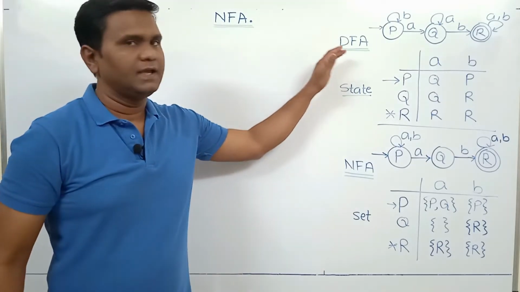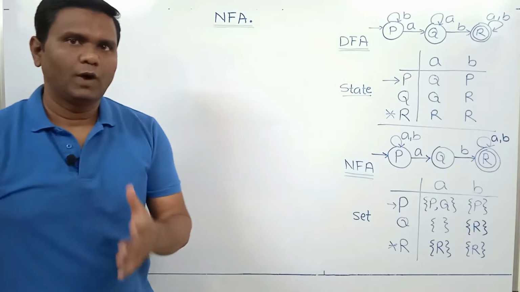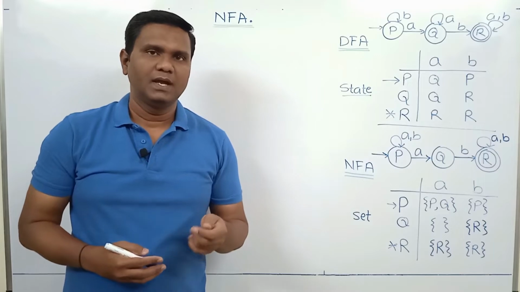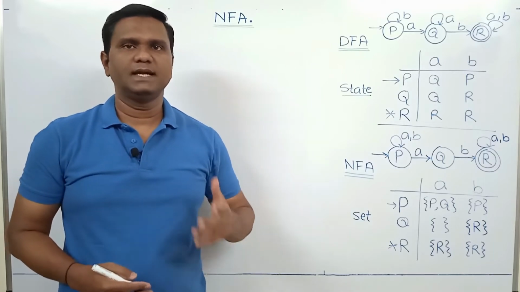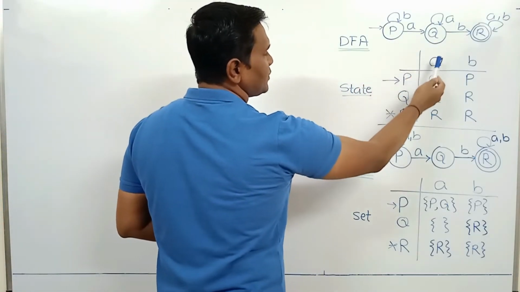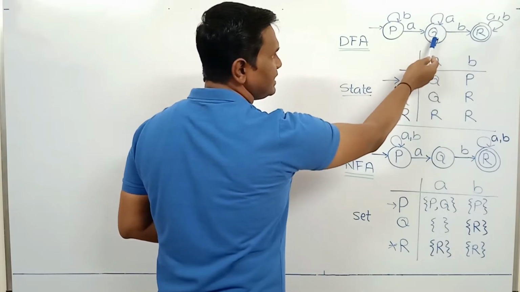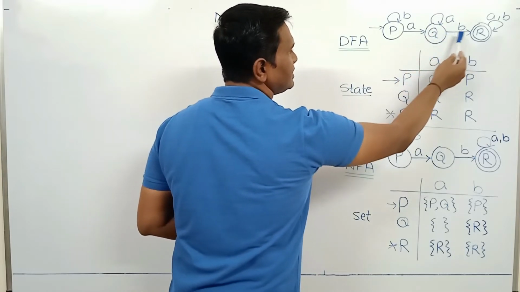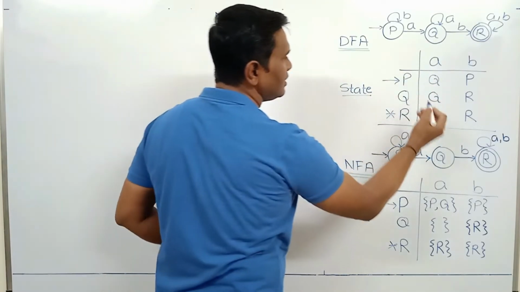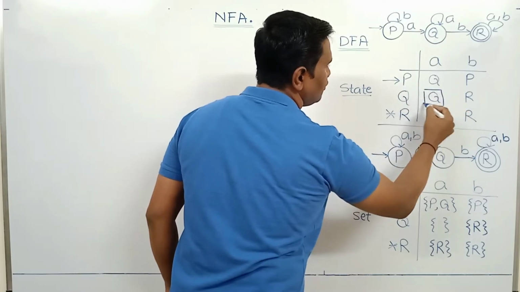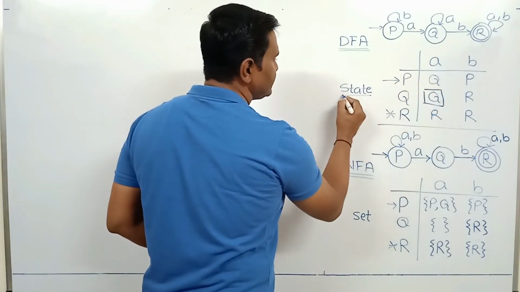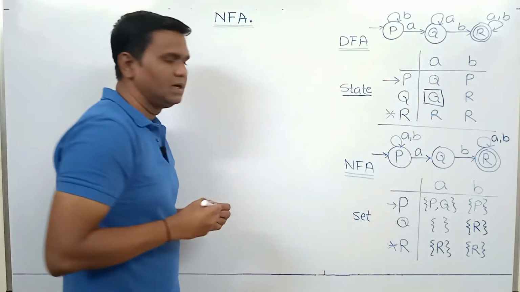Now if we consider DFA, DFA is deterministic. So why do we call it deterministic? While processing a string, if DFA is in a state and there is one input symbol, then DFA exactly knows what the next state is. So in this example, this is a DFA. While in Q, if A comes, the next state is Q. While in Q, if B comes, the next state is R. So in this transition table of DFA, if we consider any particular entry, we have exactly one state.